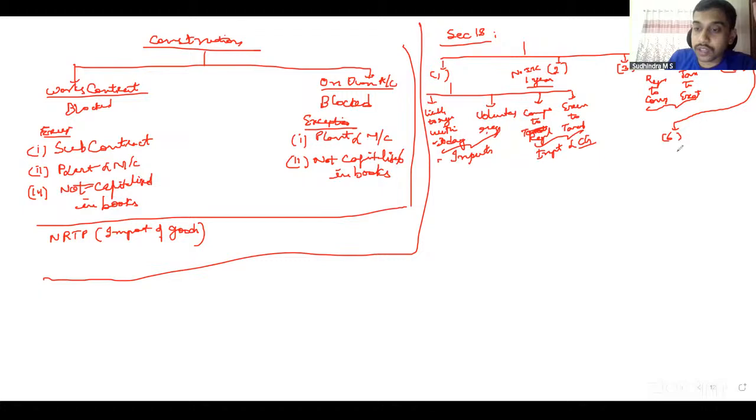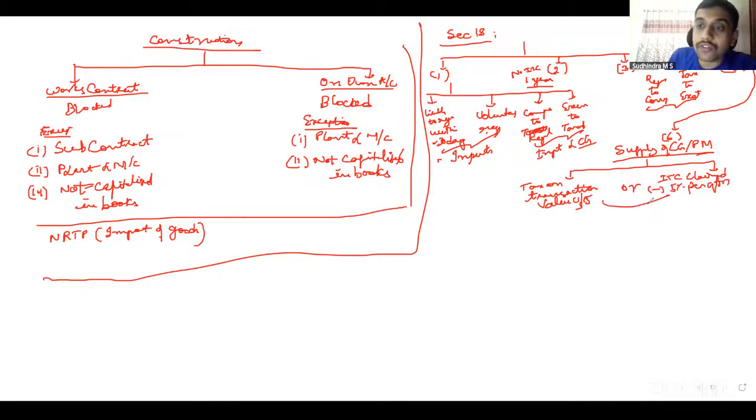18.6 can be important for us. It talks about tax payable in case of supply of capital goods and plant and machinery, sale of fixed assets. What is the tax that you have to pay? The tax on transaction value under section 15, whatever transaction value you get on the outward supply, or the ITC claimed minus 5% per quarter or part thereof, whichever is higher. That is the tax that we have to pay. That is what section 18 subsection 6 talks about.